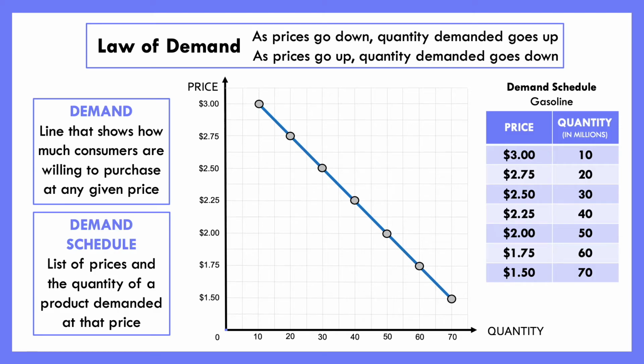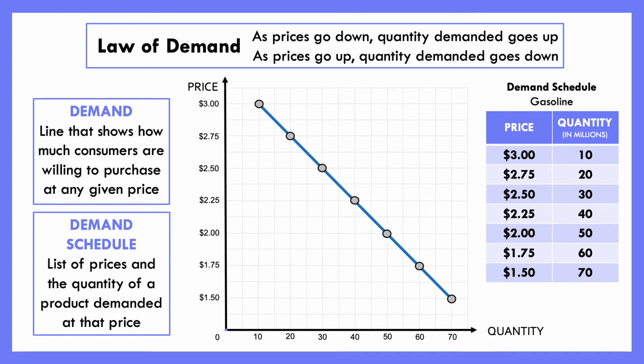So looking at this, if I was to ask you, hey, when the price is $2.25, how much gas do people want to buy? Well, you can look at this little graph right there, and you can say, okay, at $2.25, I know that people want to buy 40 million gallons of gas. But the cool thing is the demand curve allows us to do that with any price. Like I could say, what about at a price of $2.62? Well, that line still tells us that at $2.62, people would want to buy about 25 million gallons of gas. The demand curve shows us at every single price how much of the product people want to buy.